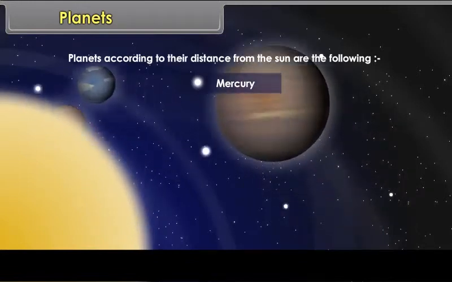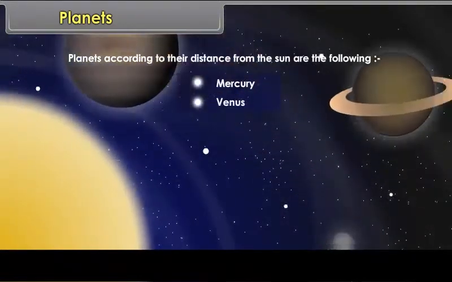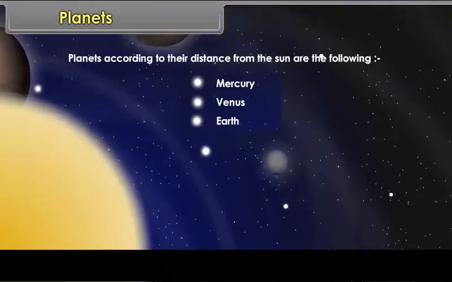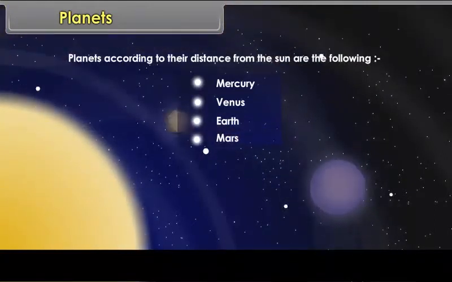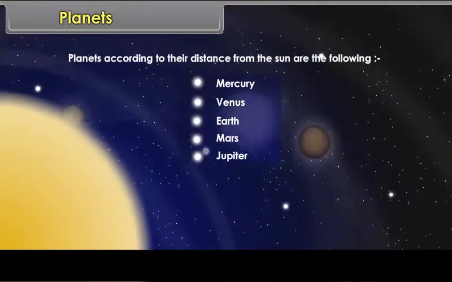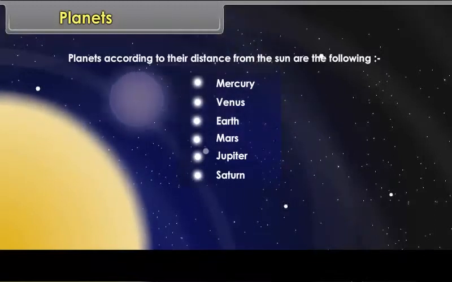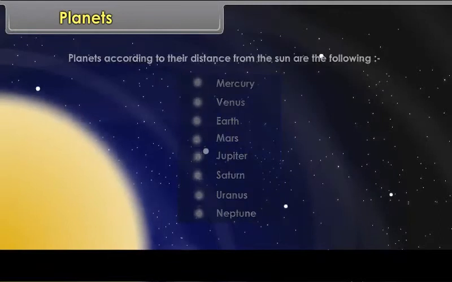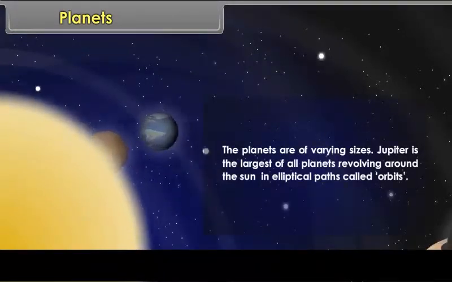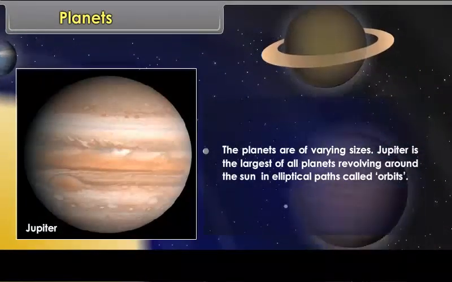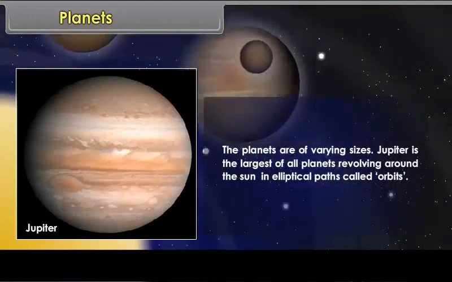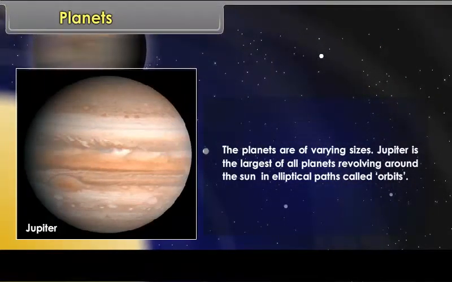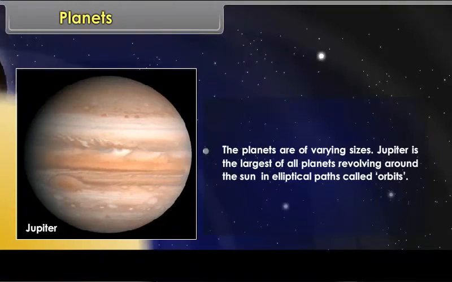Mercury, Venus, Earth, Mars, Jupiter, Saturn, Uranus, Neptune. The planets are of varying sizes. Jupiter is the largest of all planets revolving around the Sun in elliptical paths called orbits.